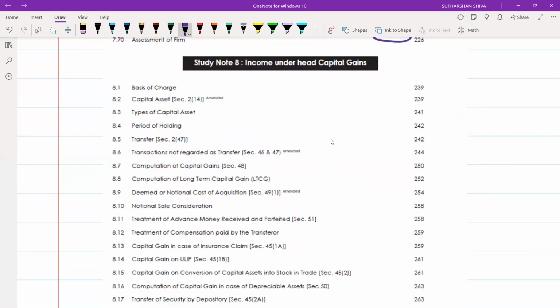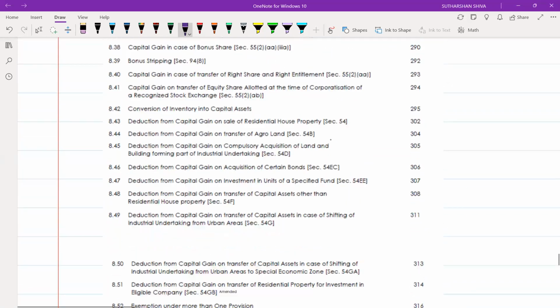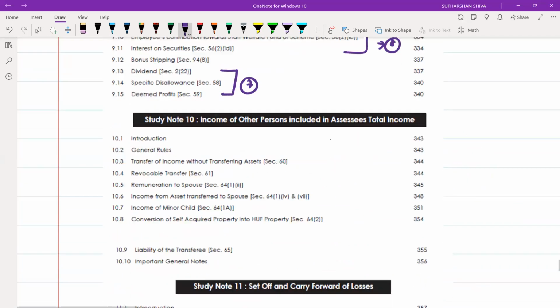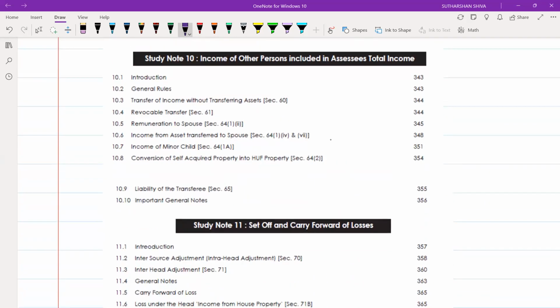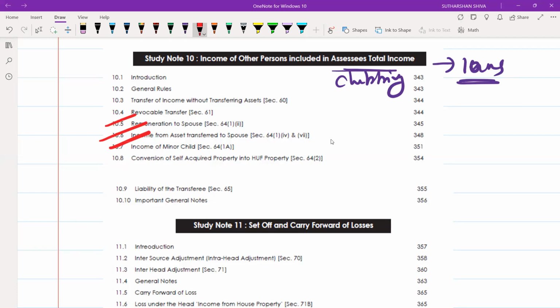Okay. And after that, we will directly move on to section C. That is section C, which starts from clubbing. That is incomes of other persons, included in assessee's total income. That is clubbing. So in clubbing, you will get one short question from this. In this, we will majorly focus on income of a minor child, income from asset transferred to spouse, remuneration to a spouse, conversion of self-occupied to house property.